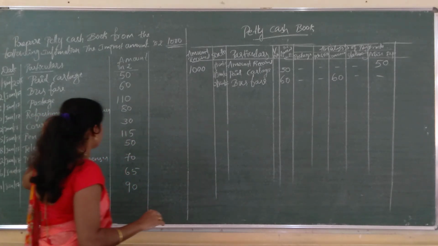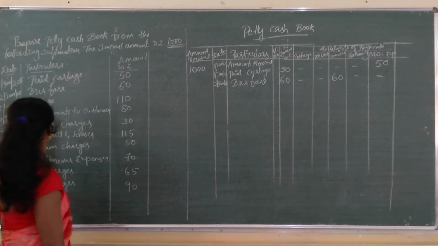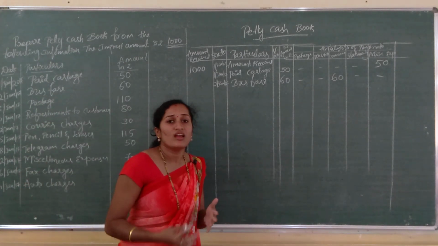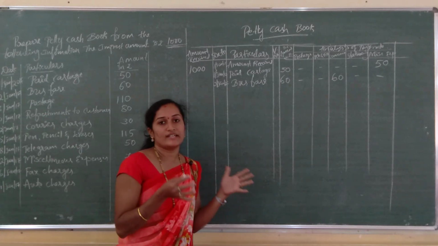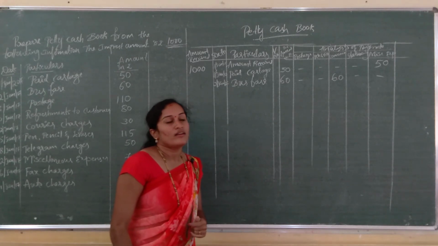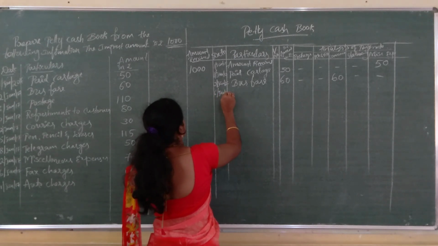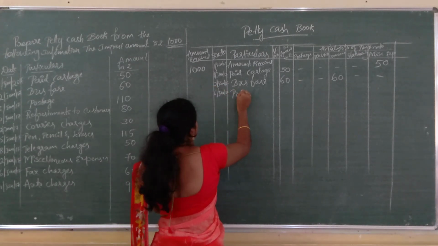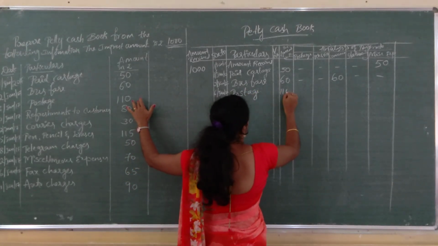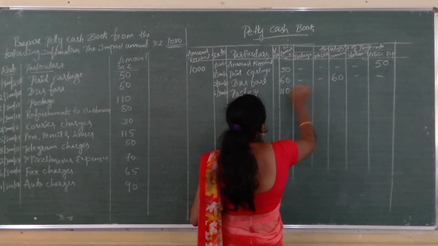Next, the third transaction is 6th January 2017, postage charges. Postage charges means we have to pay some amount for using postal facilities in the organization. The date is 6th January 2017, postage, rupees 110. This comes under the postage column, 110.